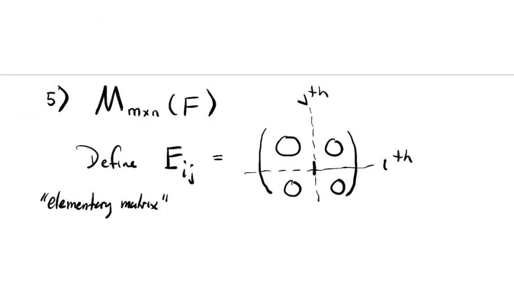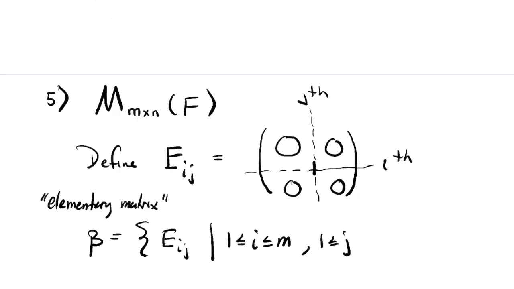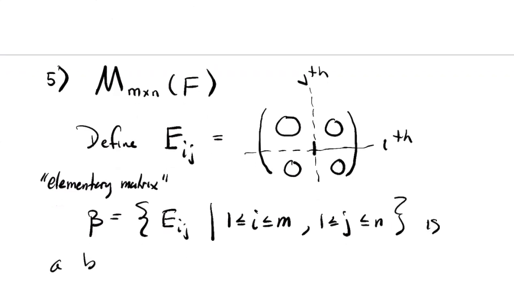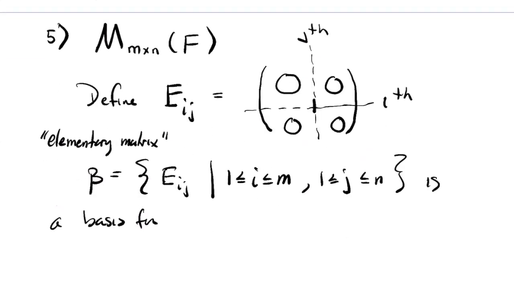And I think it's clear that the set of these Eijs, where i goes between 1 and m, the maximum row is m, and j can be any number between 1 and n, the number of columns, that's the basis for these m by n matrices with entries in F. Again, every matrix is clearly a linear combination of these things, right?